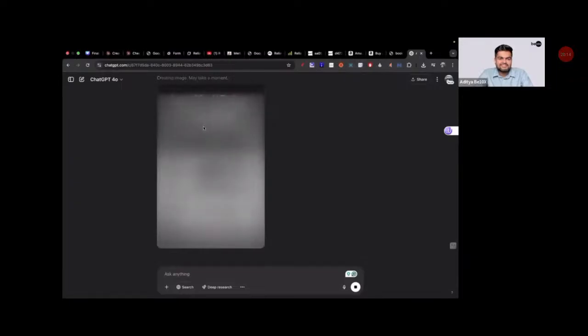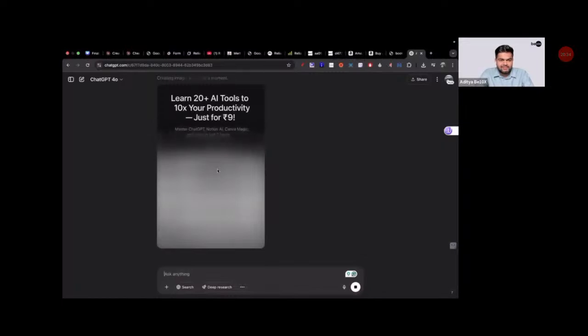Folks, now let's see. I'm really excited about what's going to happen. Learn 20 plus AI tools, 10x your productivity. So it is generating something. Let's see if it generates on the point, just for rupees 9. It is a little bit better. So I can be very detailed with my prompt and I can get really good output.